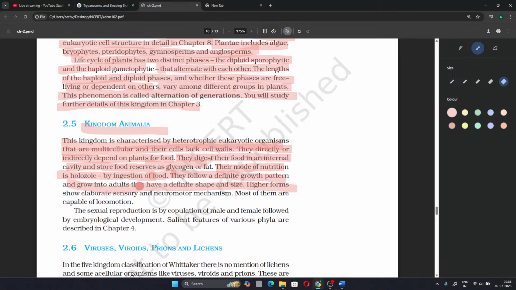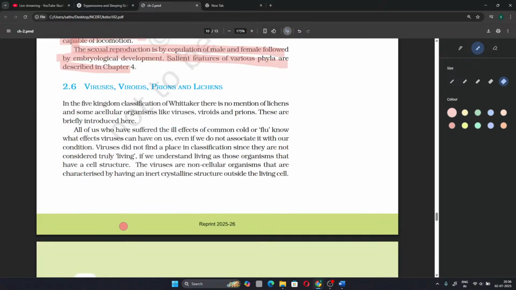Animals show definite growth. Higher forms show elaborate sensory and neuromotor mechanism. The highest form is us, in which we show the maximum. Most of them are capable of locomotion. Sexual reproduction is by copulation of male and female, followed by embryological development. Salient features of the various phyla are described in chapter 4. Next, the main topic is viruses, viroids, and prions and lichens.